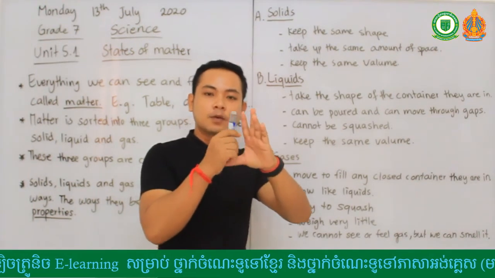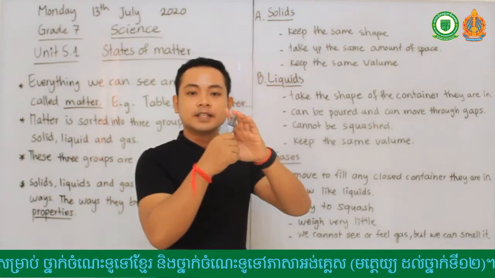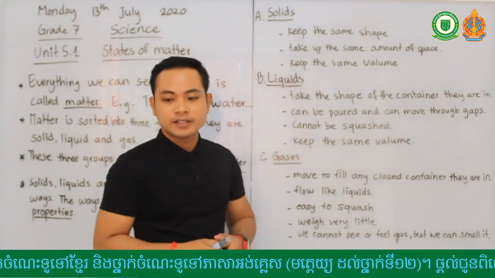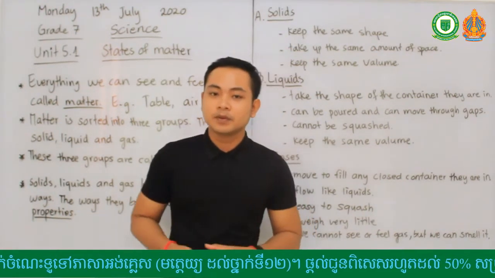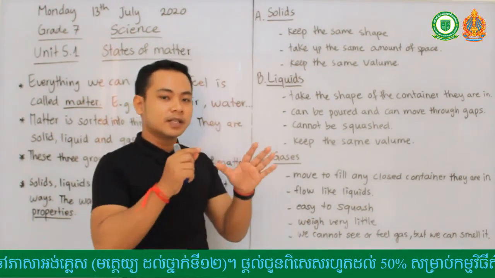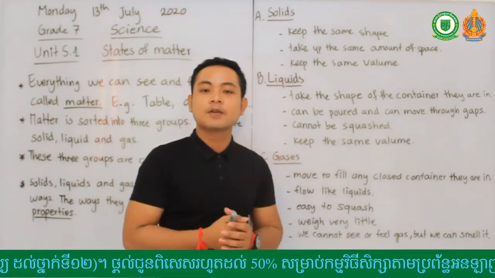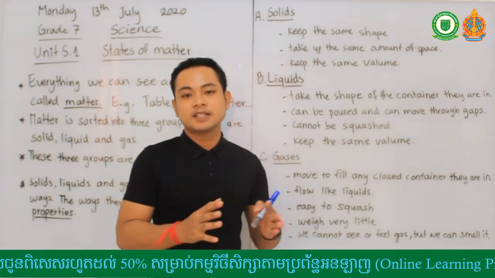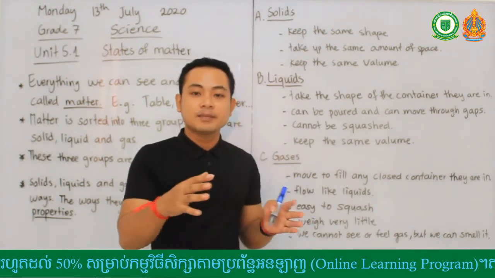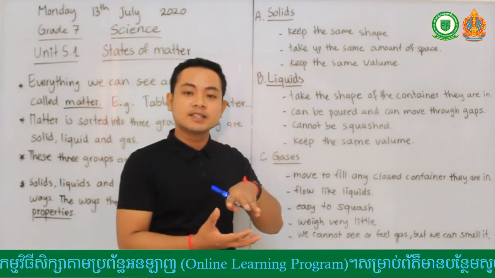If for example it is 1 gram, it still keeps the same volume. For example, bricks, or even an apple, the fruit, keep the same shape, amount of space, and volume. Even if you try to squash it or compile it back together, the volume will not be lost. The volume will stay the same.